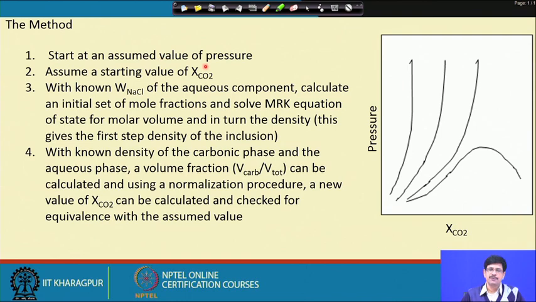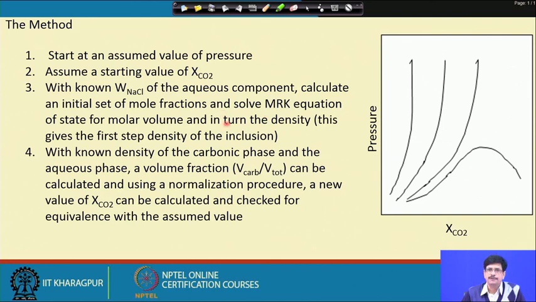Now, we start with an assumed value of pressure, and then with that pressure we also start by taking an assumed value of mole fraction of carbon dioxide. Let it start from a very low value of 0.001 or 0.005, and we can consider such a diagram and choose a value of XCO2. And now, with the known WNaCl of the aqueous component, we calculate a set of mole fractions and solve the modified Redlich-Kwong equation for molar volume, which looks quite straightforward.